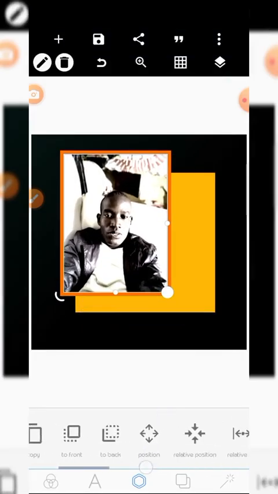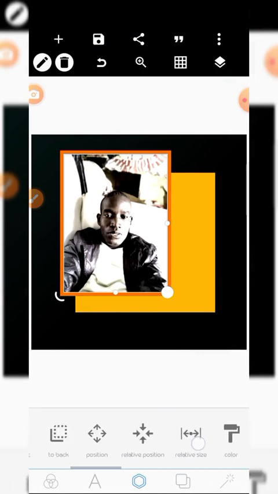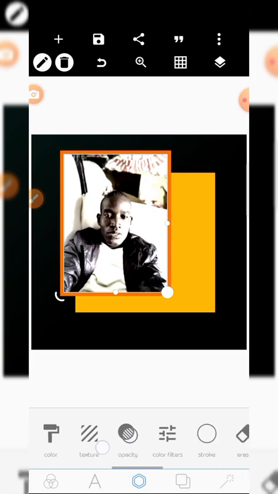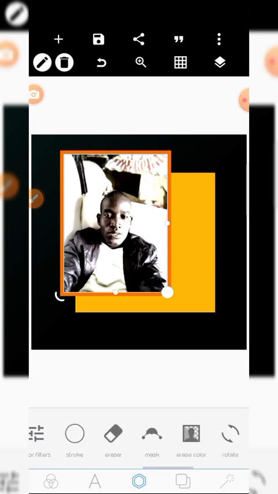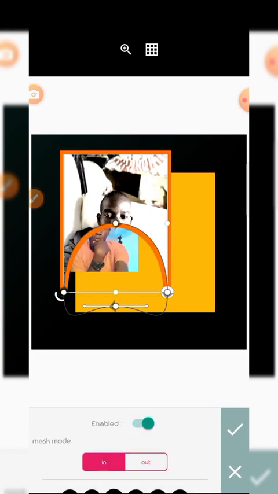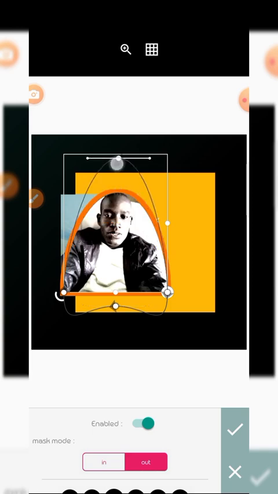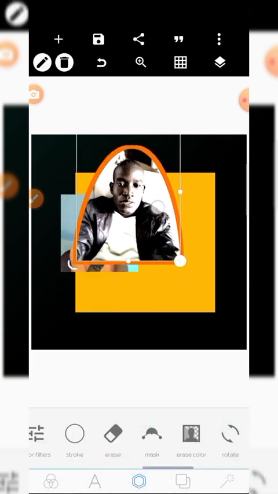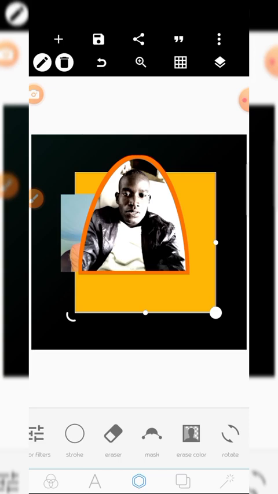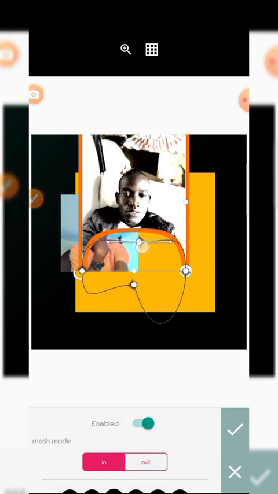Then next, we're done with this. Next is mask. If you want to mask out some areas, either you want only the inside, you play around with it, or you want the outside, you choose.